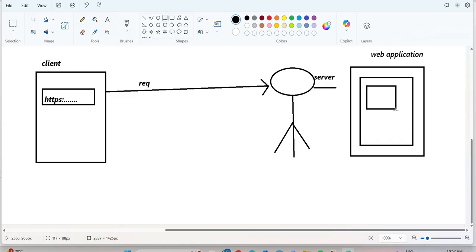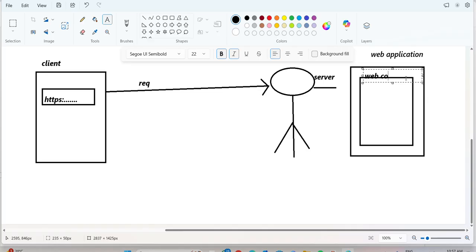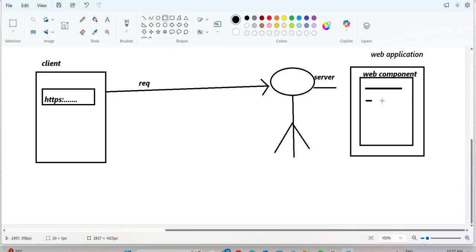Is it on the client side or the server side? Server side. For example, here I am writing web component. The complete application logic is available on the server side. This is a Java program only.